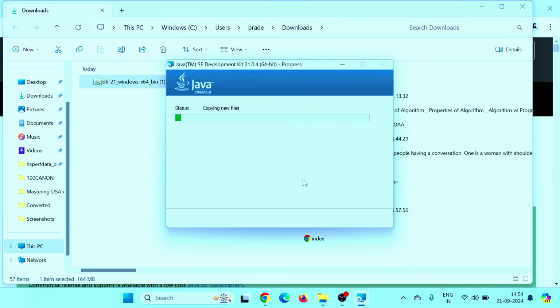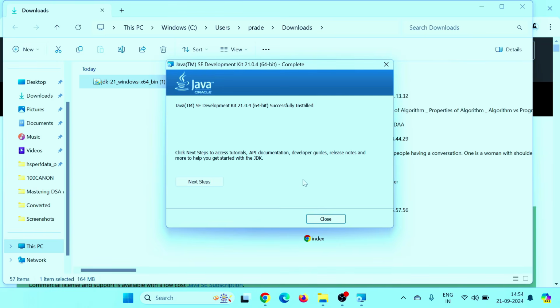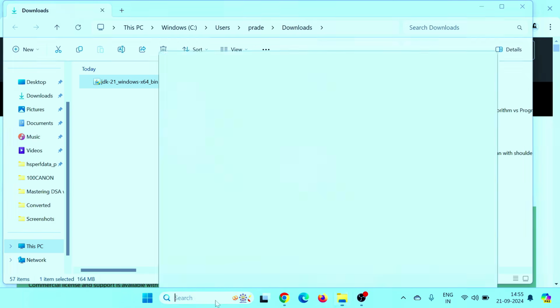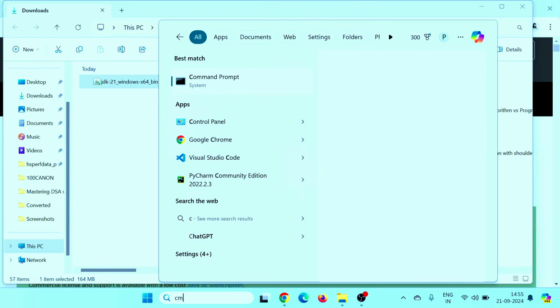Why are we downloading the JDK? I've told you what the JDK is, the Java Development Kit. Obviously it will provide you the tools to develop Java programs, and to run and debug Java applications. Okay, fine. Now just close. It's successfully installed. Now if you want to check, the first program we will write in Notepad. So you can just search here for CMD.